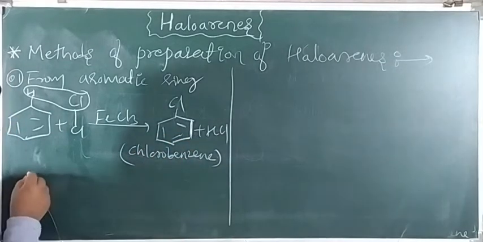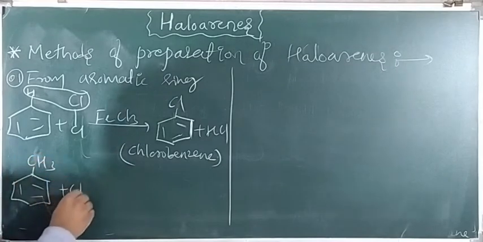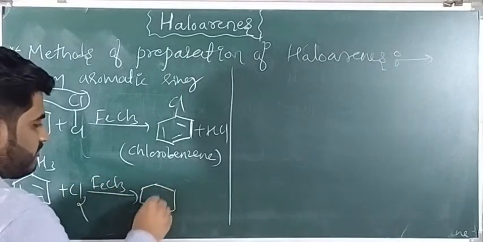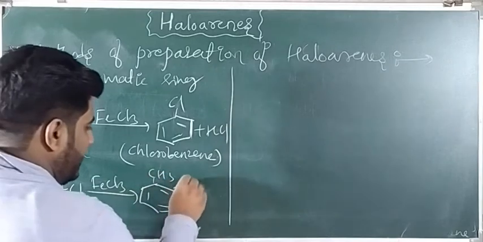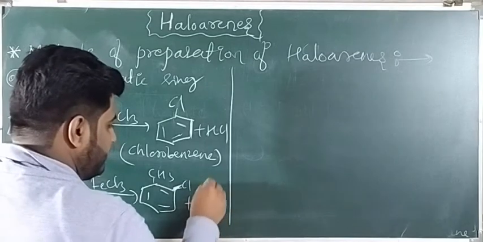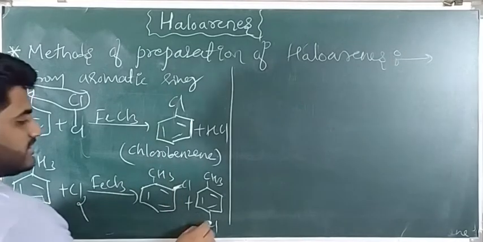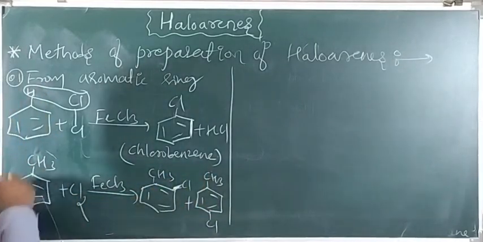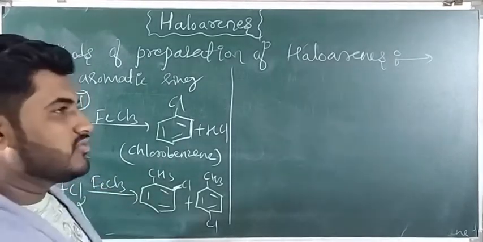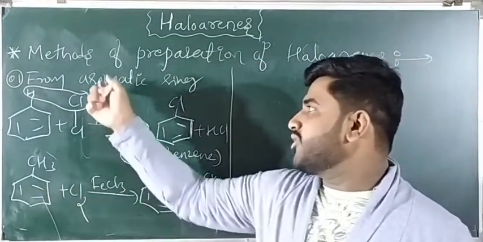haloarenes. You can take toluene also. When you take toluene and add Cl2 to that in presence of FeCl3, we are getting a mixture of orthochlorotoluene and parachlorotoluene. This is orthochlorotoluene or 2-chlorotoluene. This is 4-chlorotoluene. So when we treat toluene with Cl2 in presence of FeCl3 as a halogen carrier, we get a mixture of orthochlorotoluene and parachlorotoluene. This is the first method to prepare haloarenes from the aromatic ring.